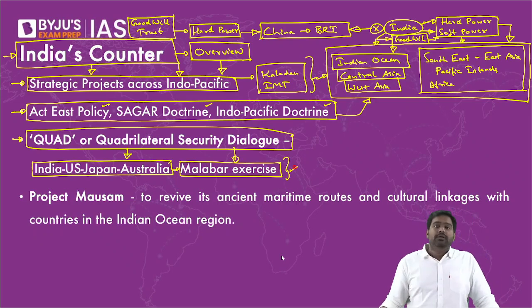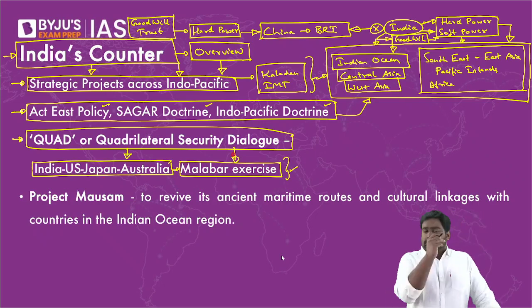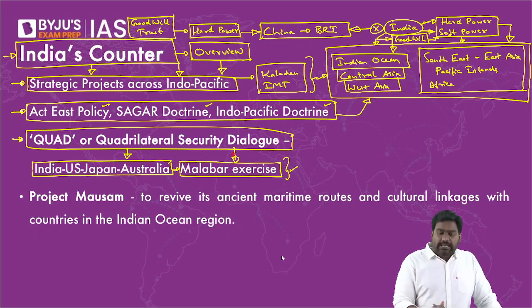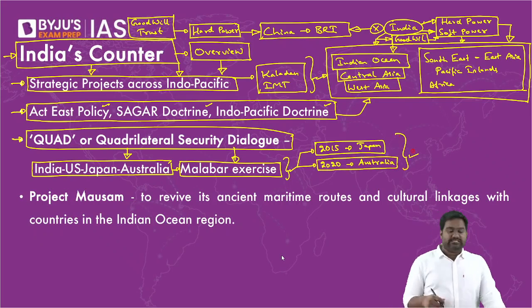I told you in 2007, we converted Malabar from a bilateral to a multilateral exercise and invited Japan, Australia, and Singapore as well. But China was not happy. It reacted against India. It put pressure on India. So we stopped inviting others, and we returned Malabar back to a bilateral format from 2008. But as China got aggressive again with India, we invited these countries back. After repeated border incursions, in 2015, we invited Japan back into Malabar, and it became a trilateral exercise. And after the latest Ladakh clashes, in 2020, we invited Australia back, and now Malabar is back into a quadrilateral exercise between these four navies.